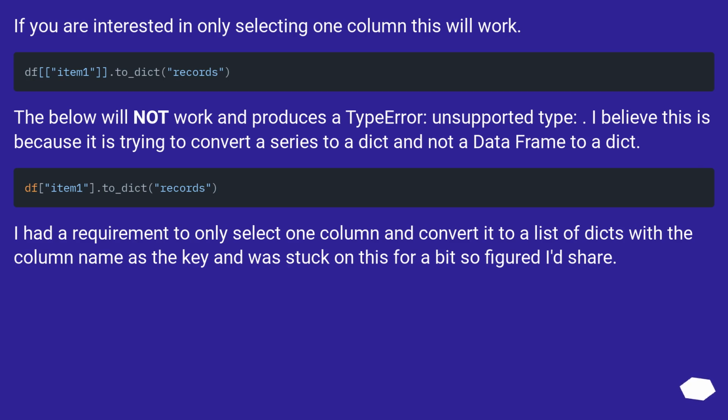I had a requirement to only select one column and convert it to a list of dicts with the column name as the key, and was stuck on this for a bit, so figured I'd share.